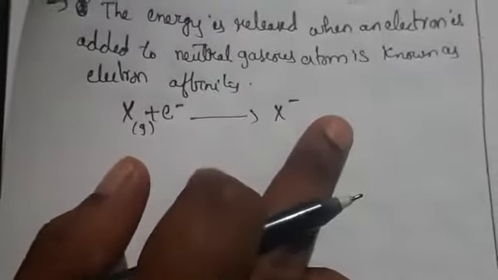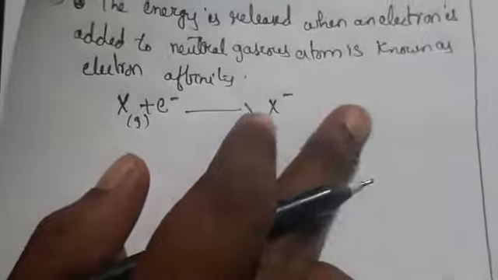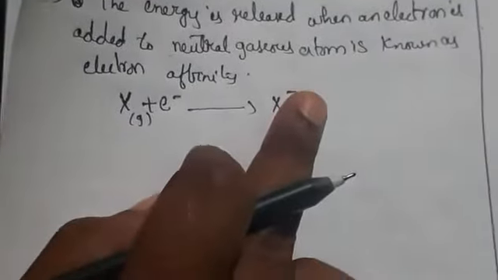Whenever another electron comes to add, this ion will resist it due to repulsive forces. So we say the second electron affinity is positive.